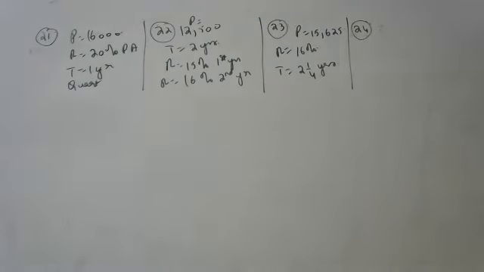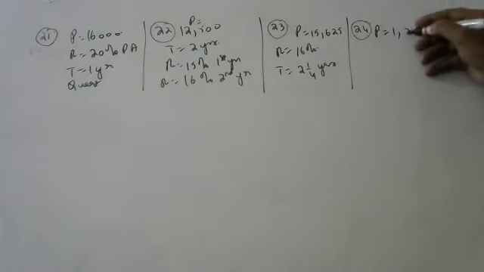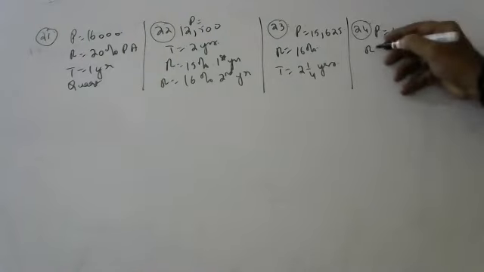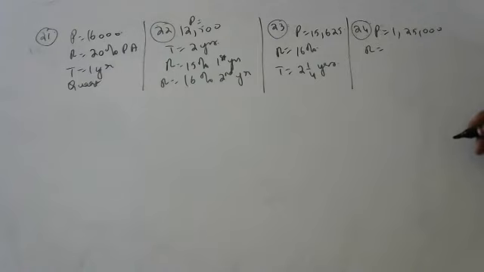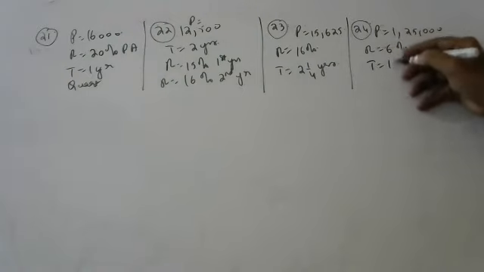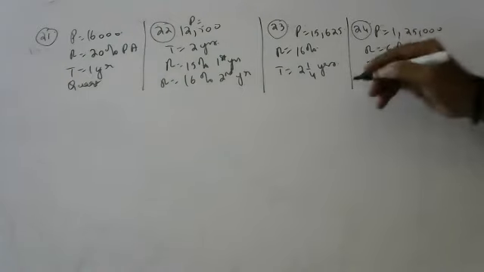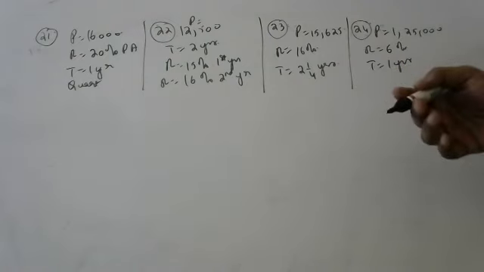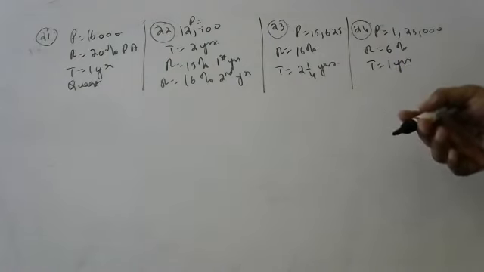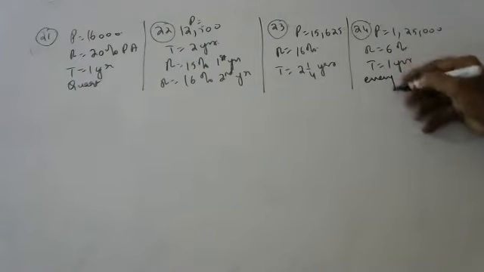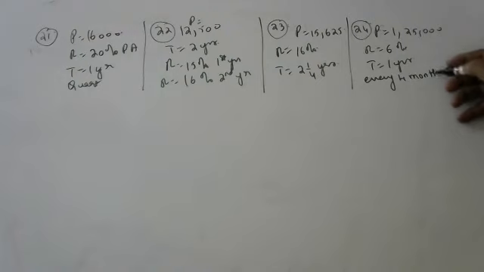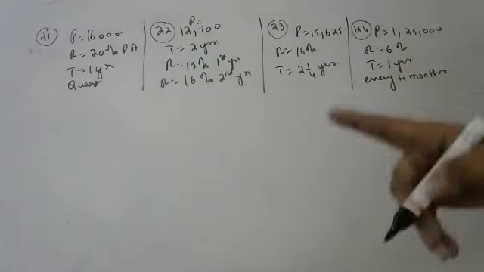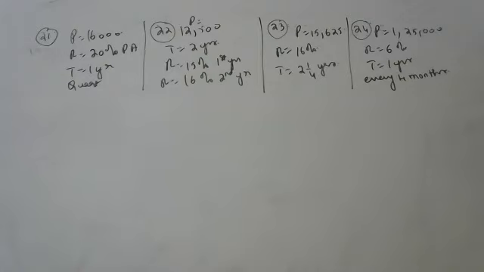Next, 24,000. Principal is 1,25,000. Rate of interest is 6% per annum. The interest is calculated after every 4 months. So time is 1 year. Every 4 months, children, not quarterly. Quarterly means 3 months, but this is every 4 months. So these are the sums.